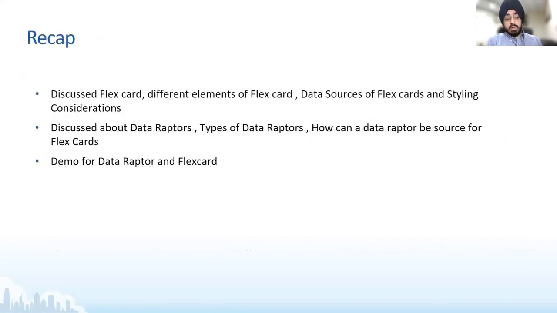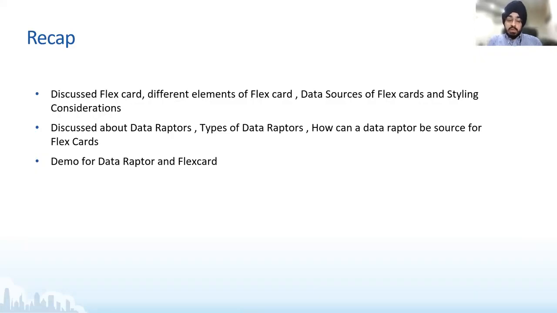Okay, coming to the recap now. So I already explained to you that we have discussed the flex cards, the various elements, what kind of data sources we can configure within flex cards, what the styling considerations are, and what kind of stylings you can add in a flex card. And in a demo last time, we built a very strong and powerful flex card for all of you, wherein data was being fetched